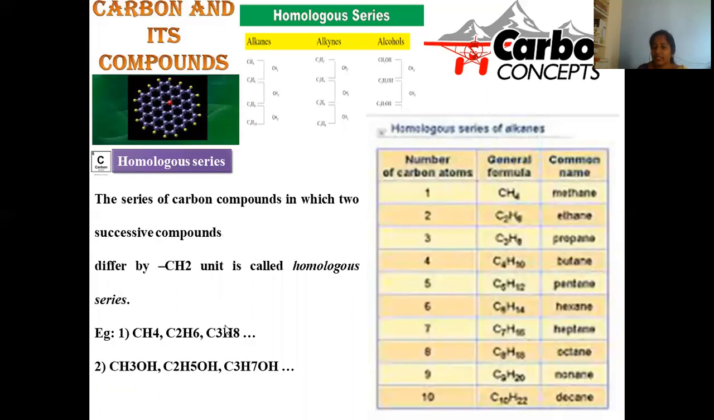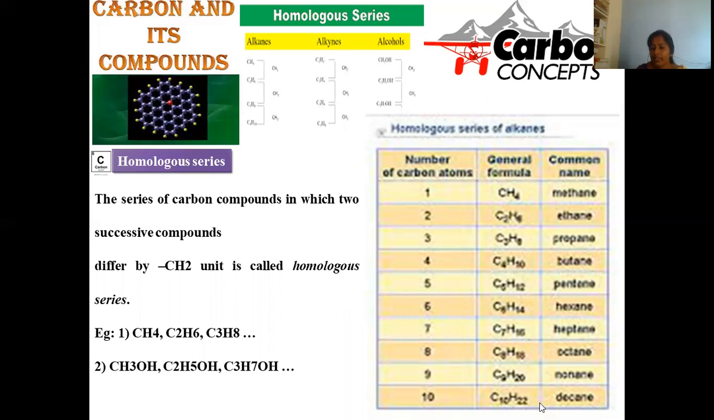Now let us see the detailed definition of the homologous series, where we have a series of carbon compounds taken into consideration. Any two successive, any two consecutive compounds which are distinguished by a CH2 moiety, then you can say that the series is said to be homologous in nature.